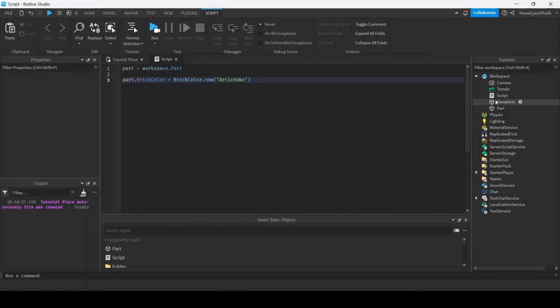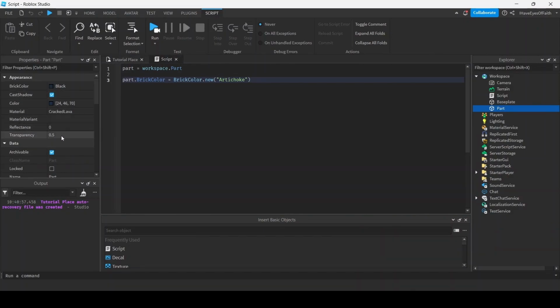So the main takeaway of this video: even if it's not a basic data type like a number for transparency or a boolean for CanCollide, a property is still able to be changed with the script using some of these other methods. We went over how to change basic properties and even some fancier ones like the color you see right here, but some of them are a little bit weirder than that. Let's say we want to change the part's material. To do this, we're going to have to use something called Enum.